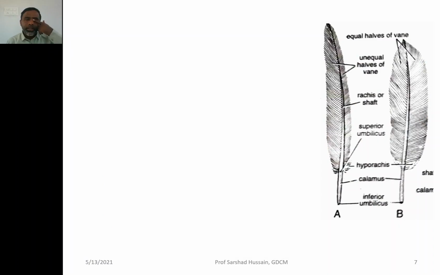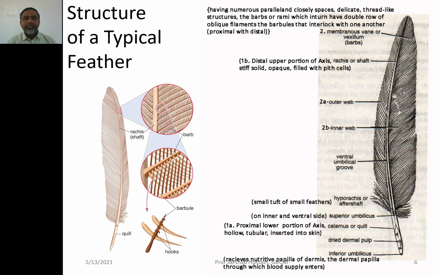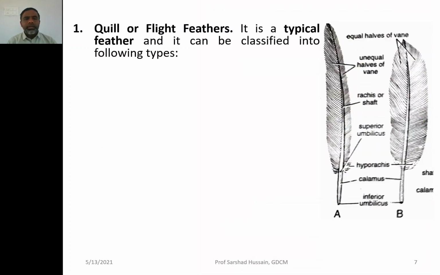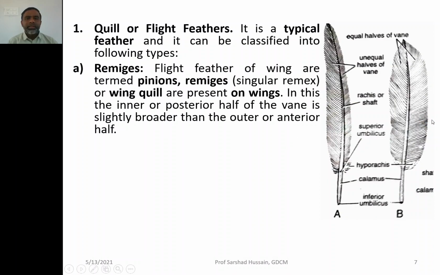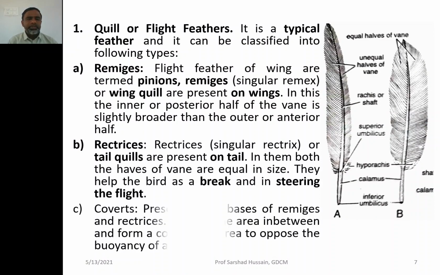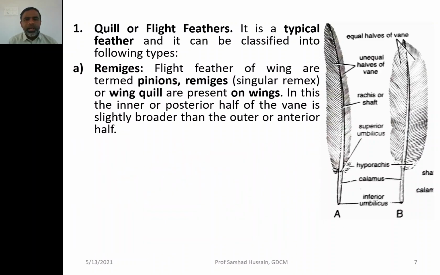This was the typical structure of a feather, and now we shall look at the different types of feathers. Now the first type of feather, the quill or flight feather, is basically a typical feather having the structure which I have already discussed. Now the quill feathers are typical feathers, but they are of three types. Number one, remiges. Remiges are the feathers which are present on the wings, so they are called the wing feathers also, or the wing remiges. They are called pinions also.